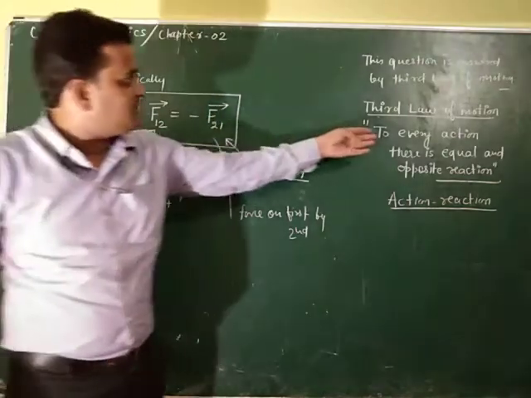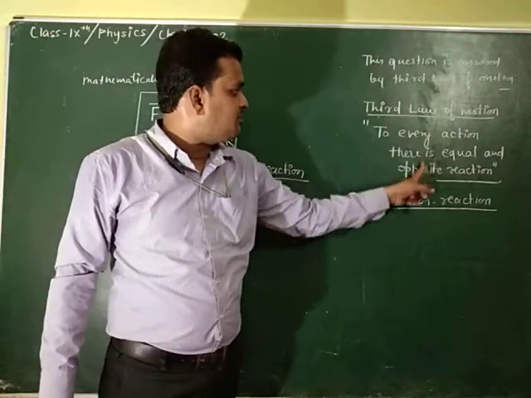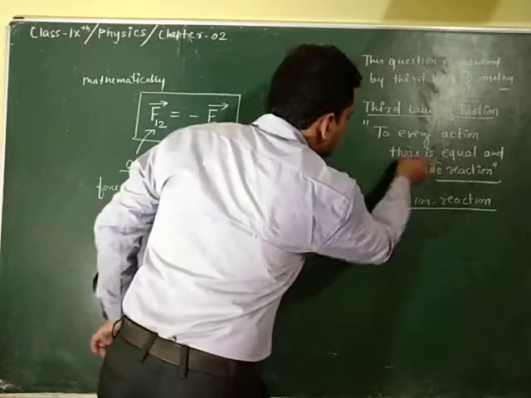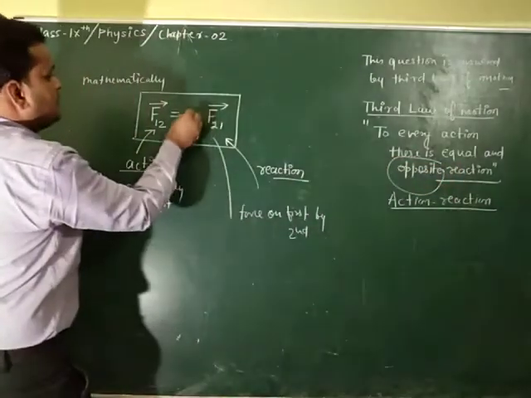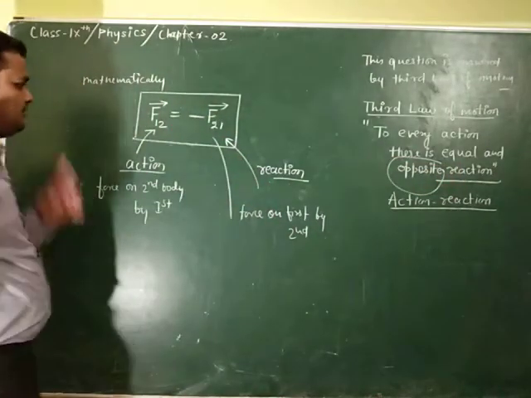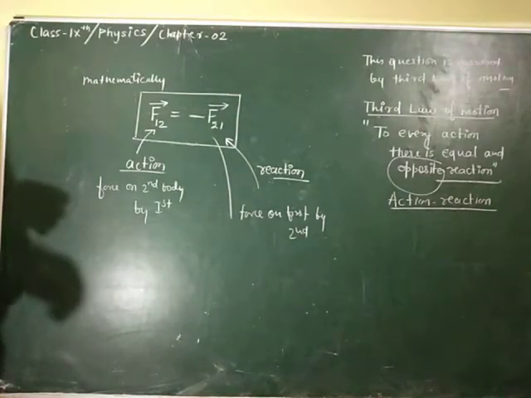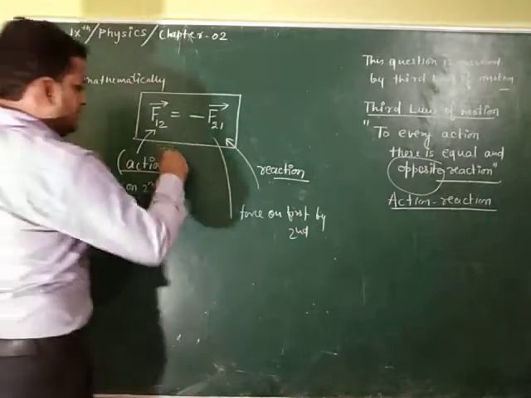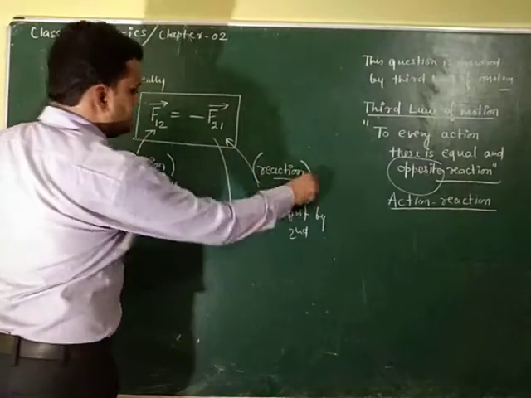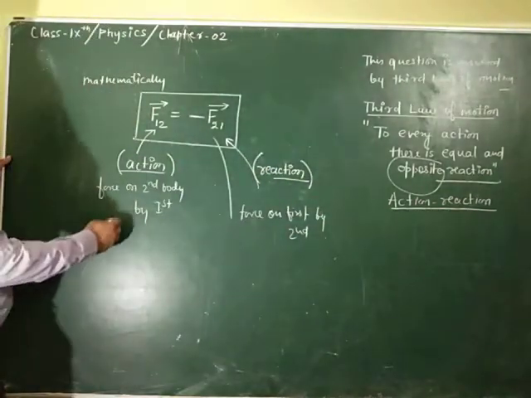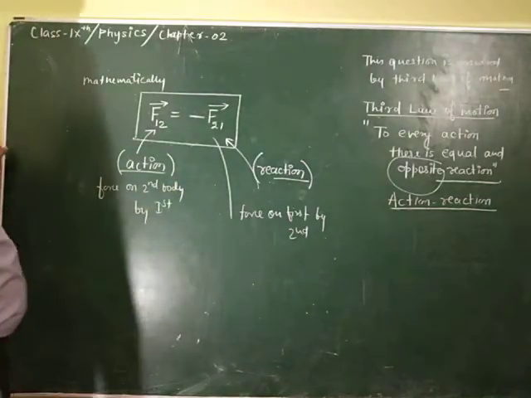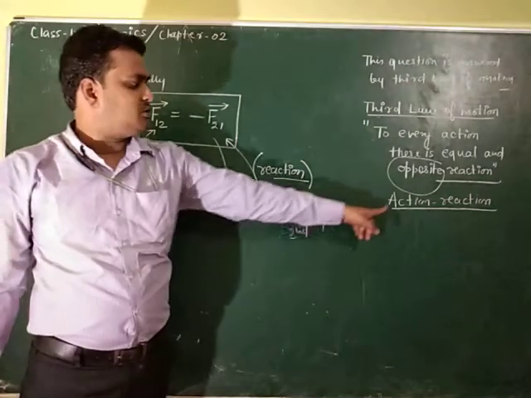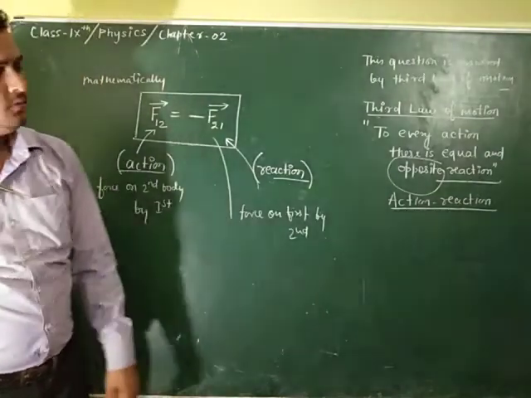Because according to the third law of motion, to every action there is an equal and opposite reaction, and opposite means a negative sign. So this is our action and this is our reaction, and these two forces always exist in pairs.